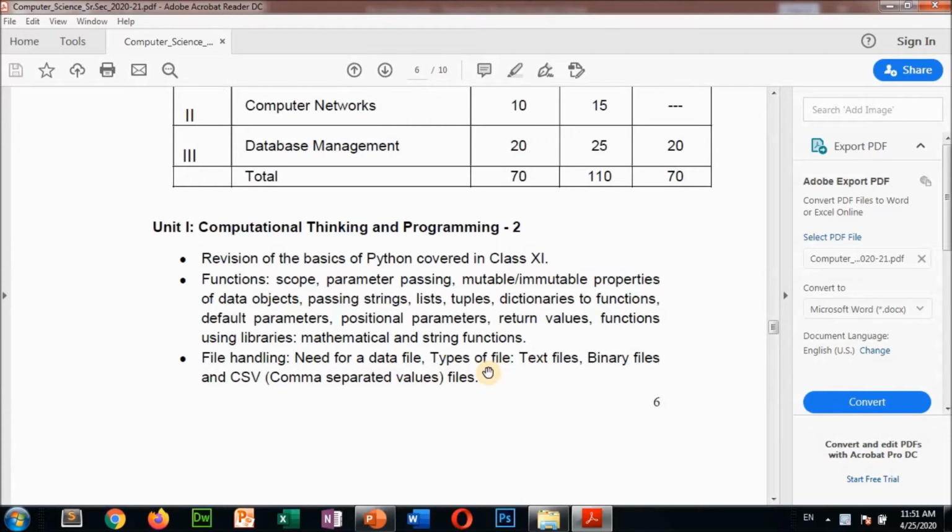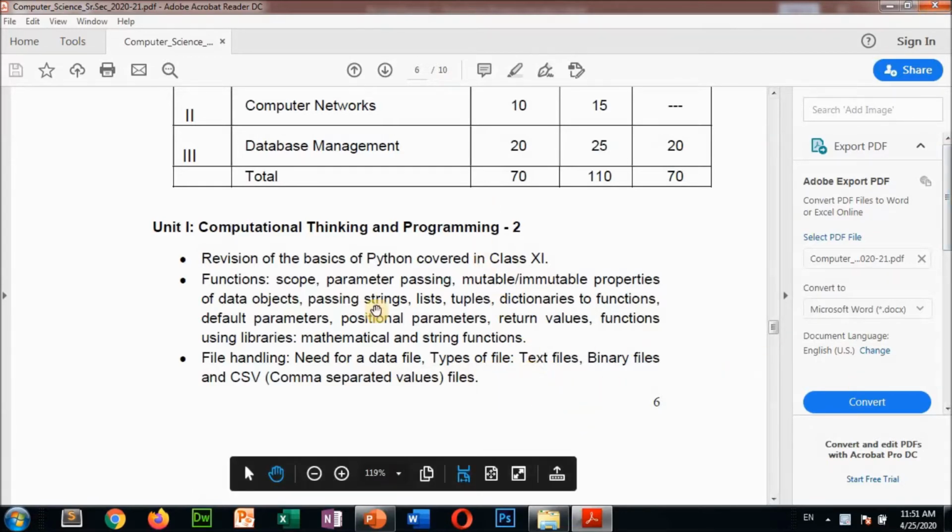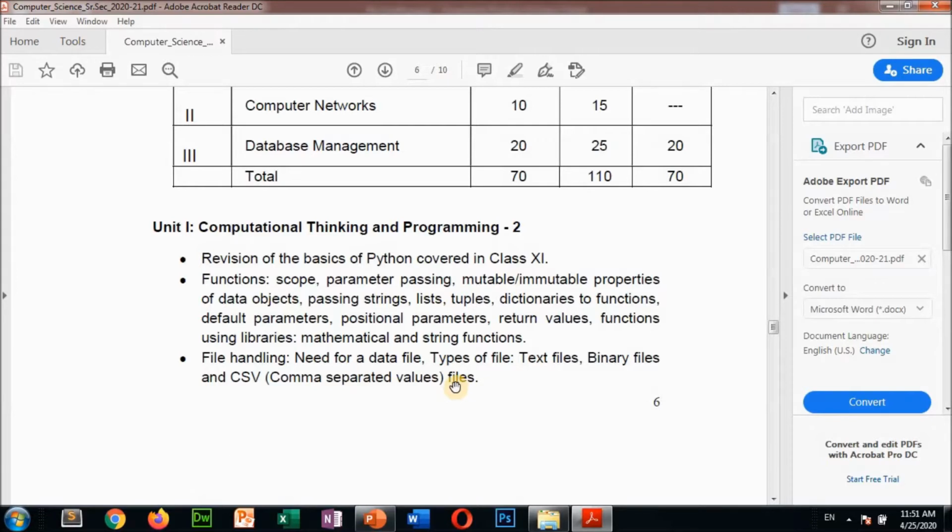Now see, when we are going to do any programming, suppose you are entering some records for calculation in a program. When you store data during the execution of the program, it's stored only for that time.